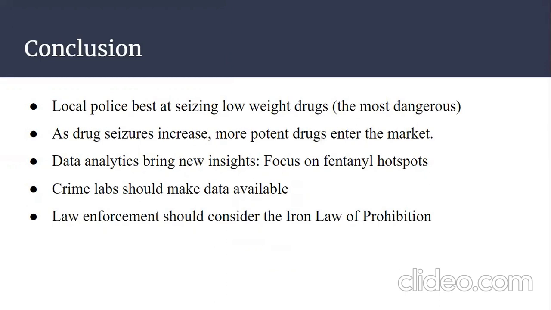When we consider the iron law of prohibition, we see that when drug seizures increase, more potent drugs enter the market. So policymakers should really consider this when they make policy about this.